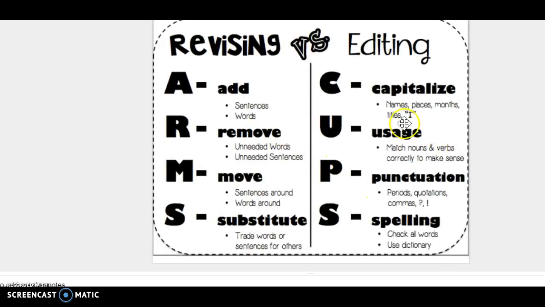please make sure you edit. Go look at capitalization. I know you know what words need capitalized. Make sure that if your subject and your verb go together, when we talk about usage, if you talk about a plural subject, the cats, make sure that you have a plural verb to go with it.